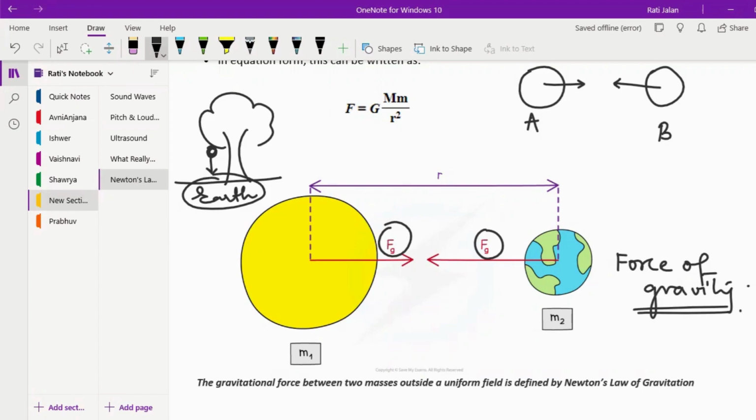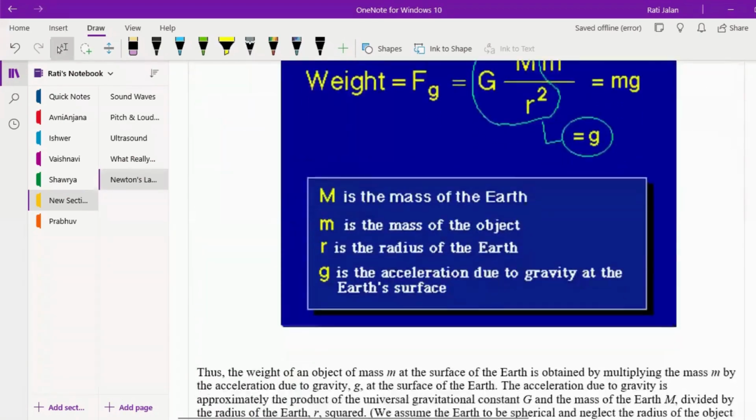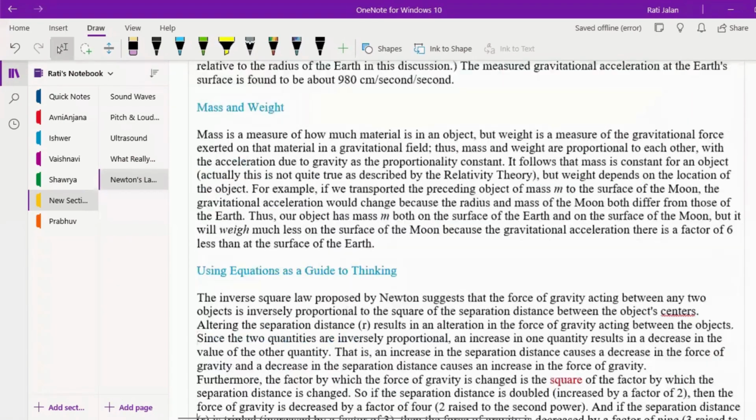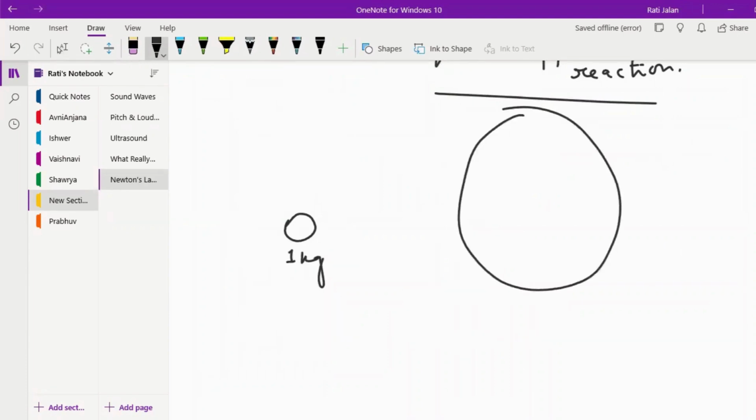For example, just imagine this situation that, let's say there was a small object and the mass was only 1 kg. But there is a bigger object for which the mass is, let's say, 100 kgs.